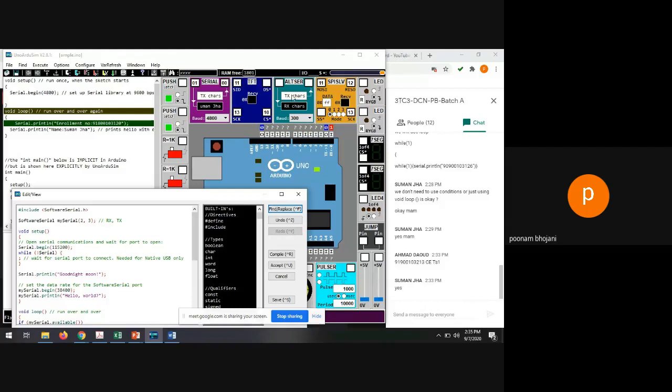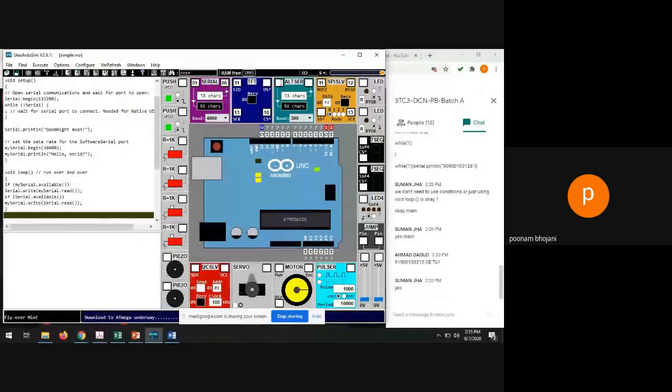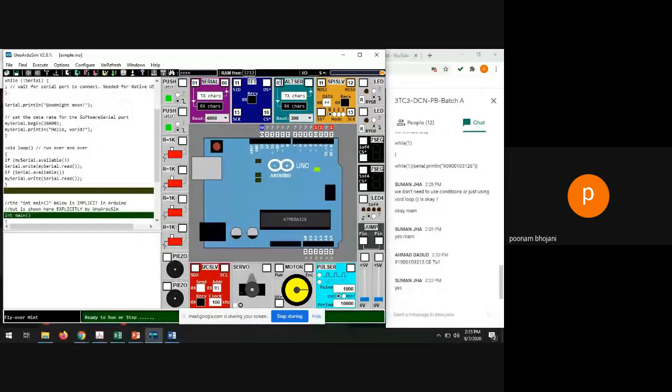So whatever the transmitter sends will be received here. Let's say I want to use pin 3 as the transmitter and pin 2 as the receiver. Whatever the transmitter transmits will be received at the receiver pin 2, and whatever the other port transmits by pin 3 will be received over this receiver window.